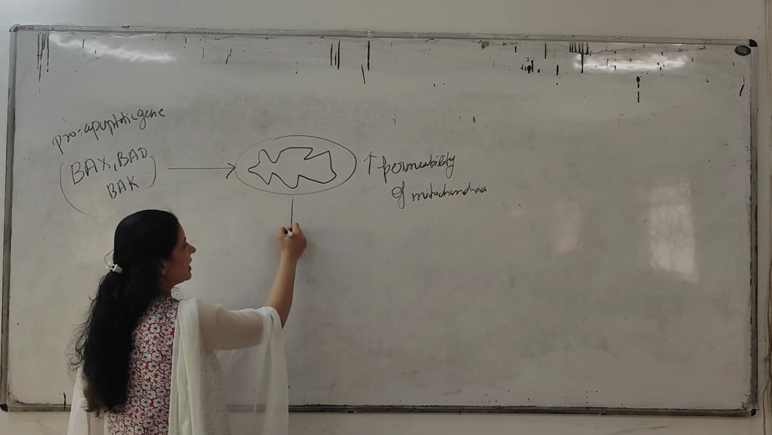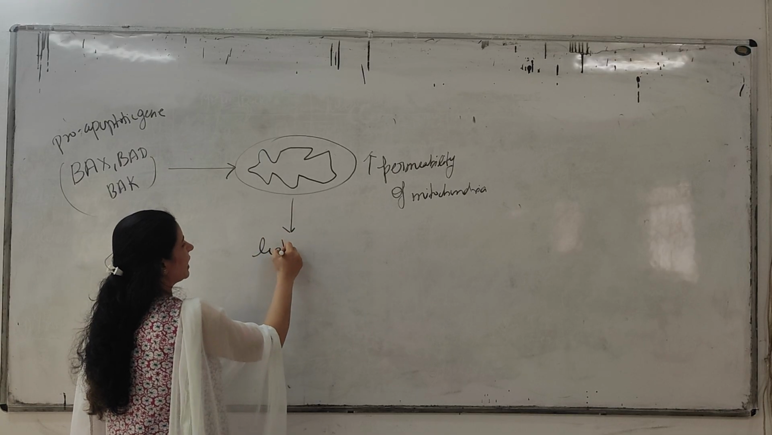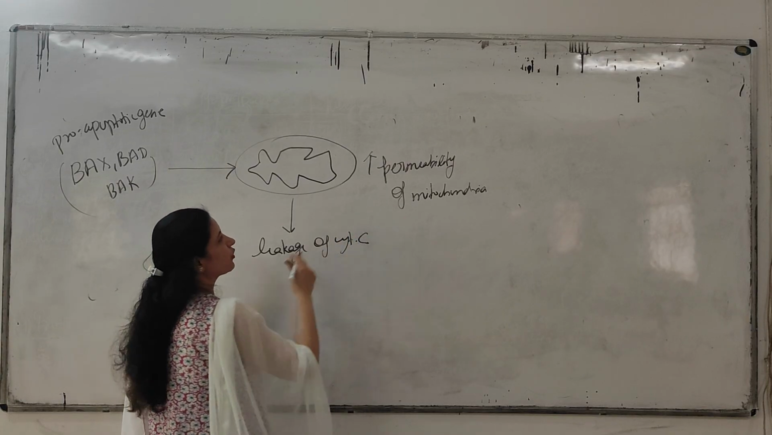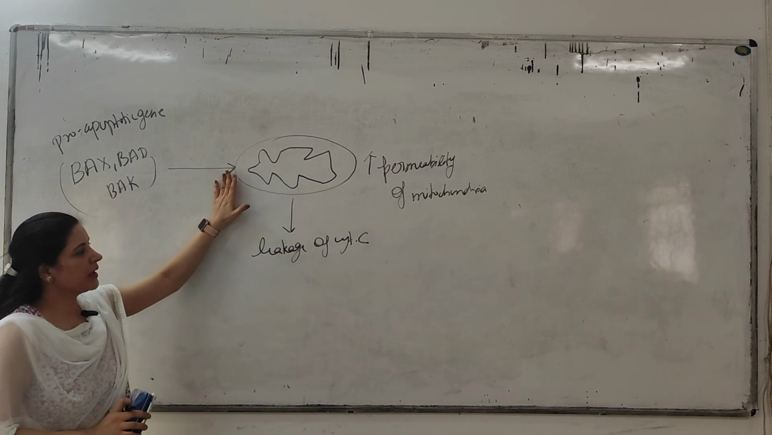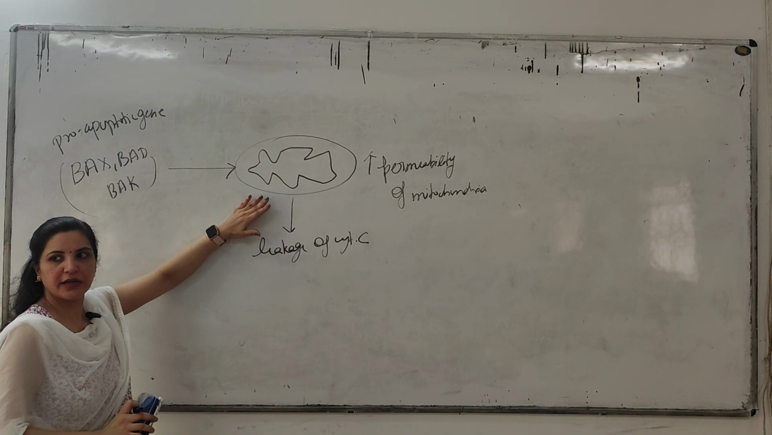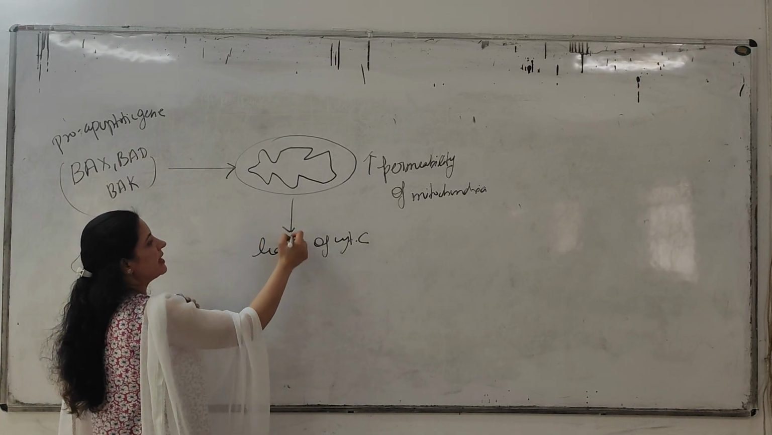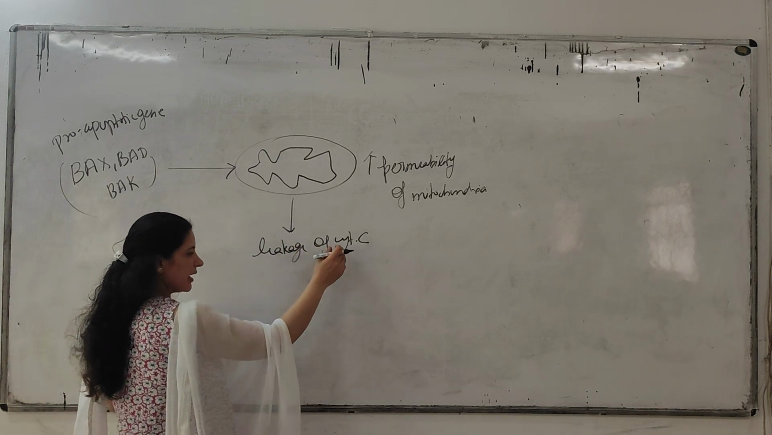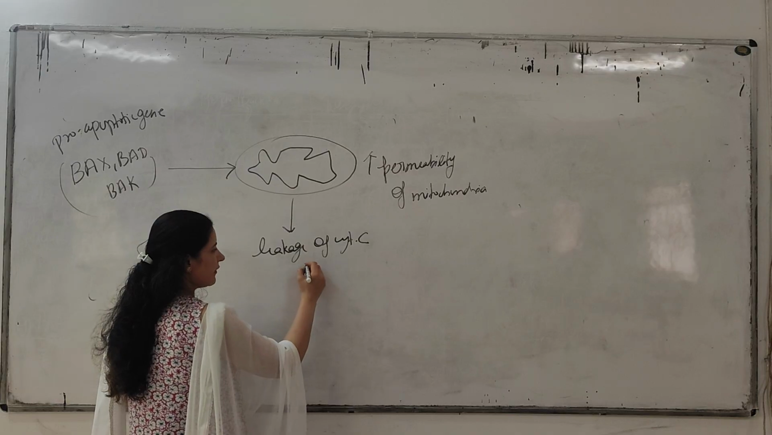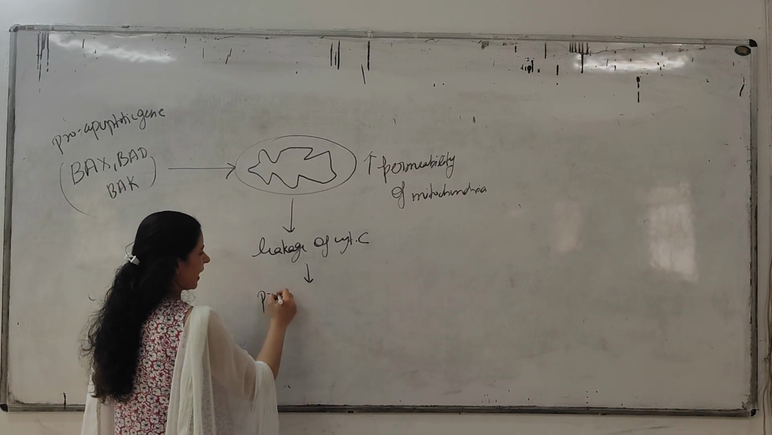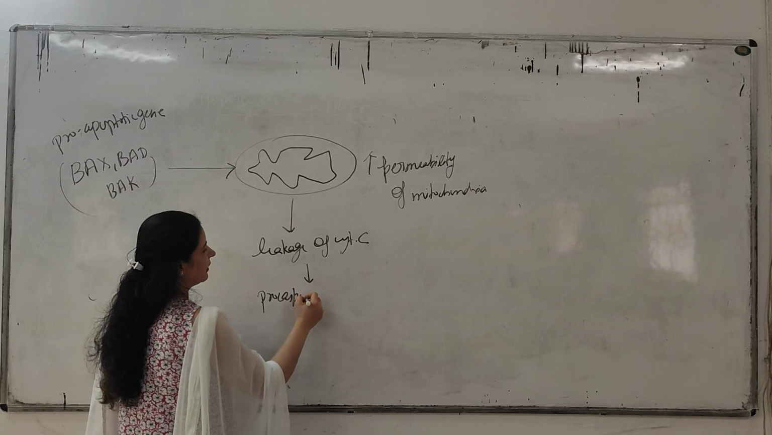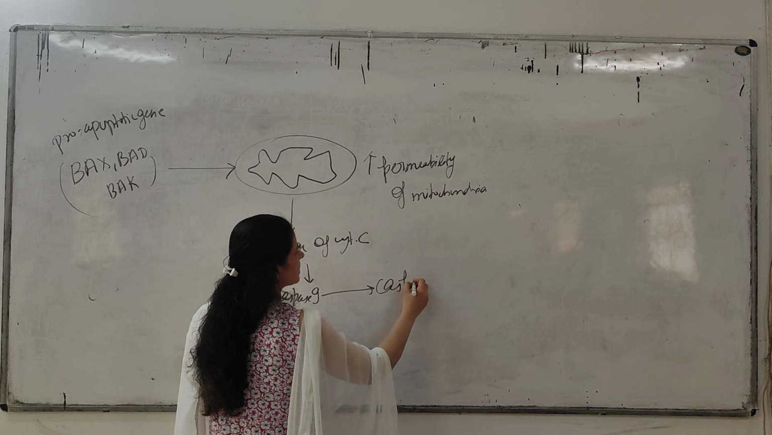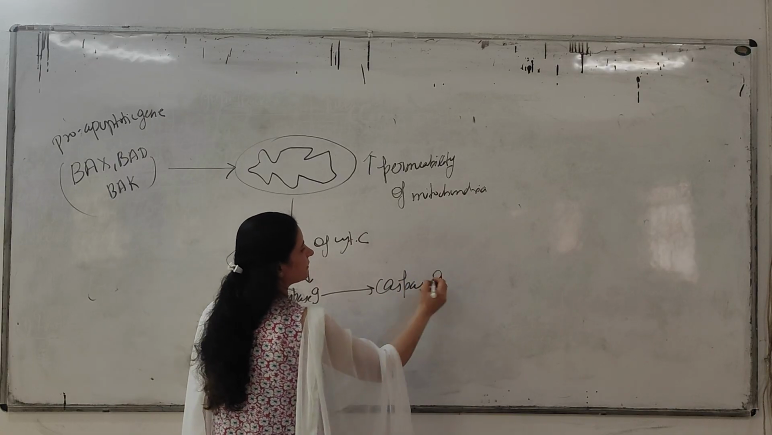When this permeability increases, there is a leakage of cytochrome C. Okay, you know cytochrome C is present inside the mitochondria. So when the permeability of the mitochondria increases, then what happens? From the mitochondria, the leakage of this cytochrome C will start. Okay, when this leakage of cytochrome C starts, what will it do? It will act on your procaspase 9, and it will convert your procaspase 9 into caspase 9.